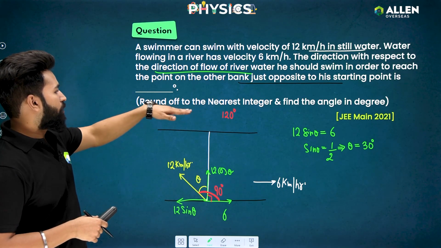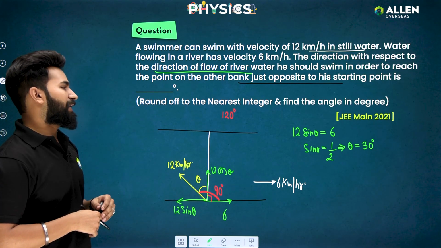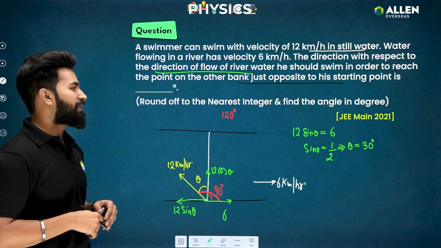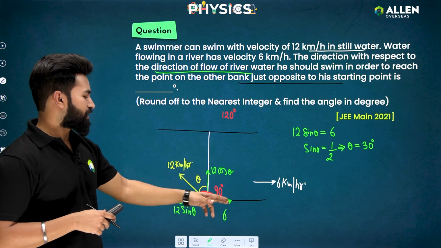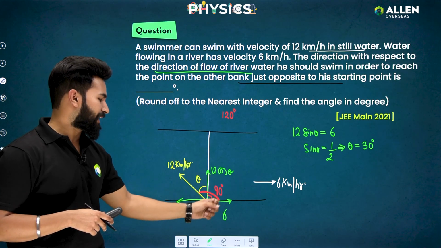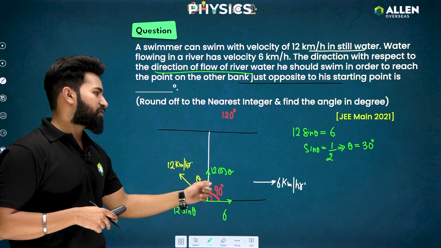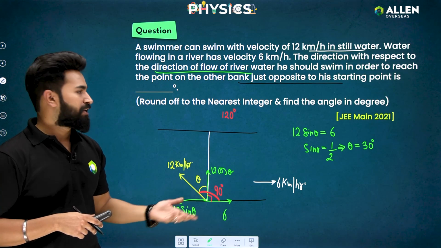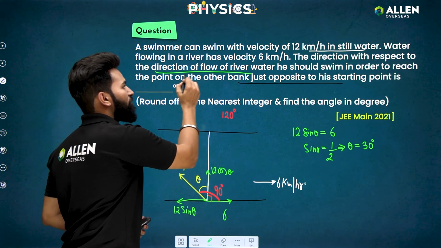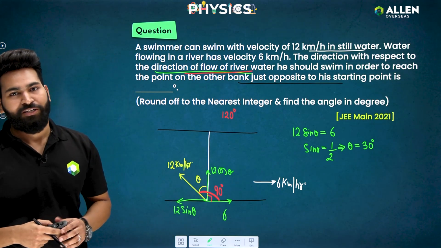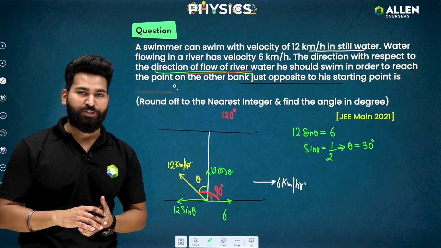It is saying to round off to the nearest integer and find the angle in degrees. So that's the answer in degrees, 120 degrees. Because from the river flow, the vertical is making 90 degrees, and our answer is 30 degrees from the vertical itself. So our answer is 90 plus 30, which is 120 degrees from the direction of flow of river water. That's the answer to this question.